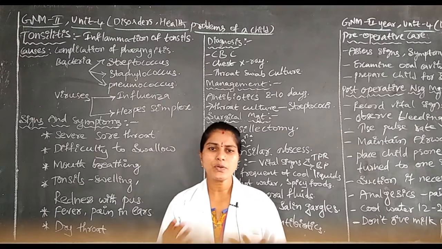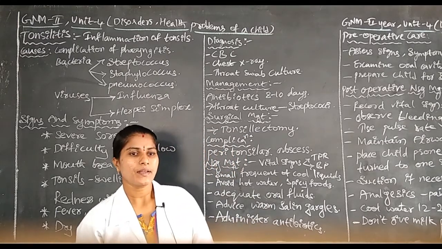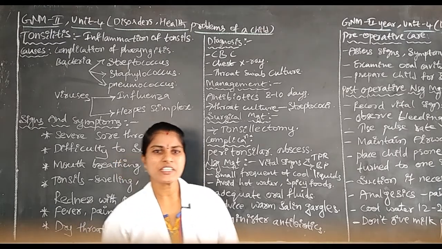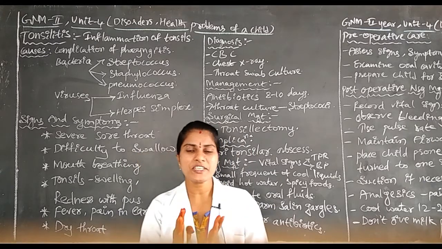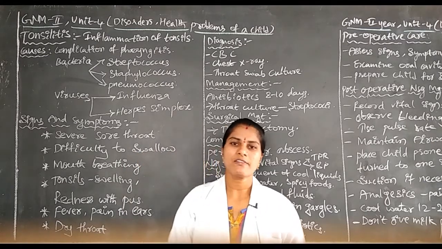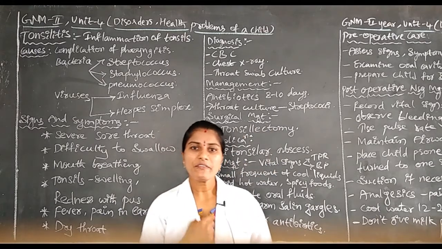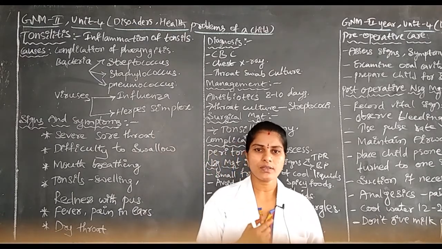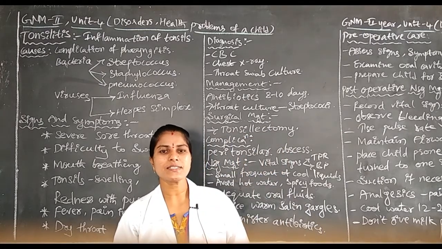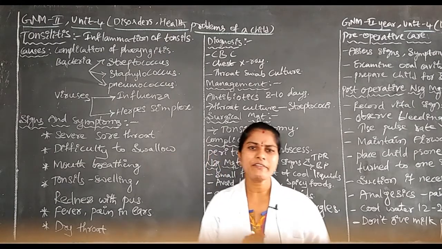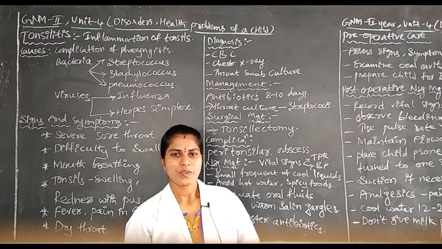Like that we collect the complete history regarding the child. Next, by doing physical examination, we examine any painful facial expressions in the children, and any throat infection like sore throat, red tonsils or pus formation in the tonsils.